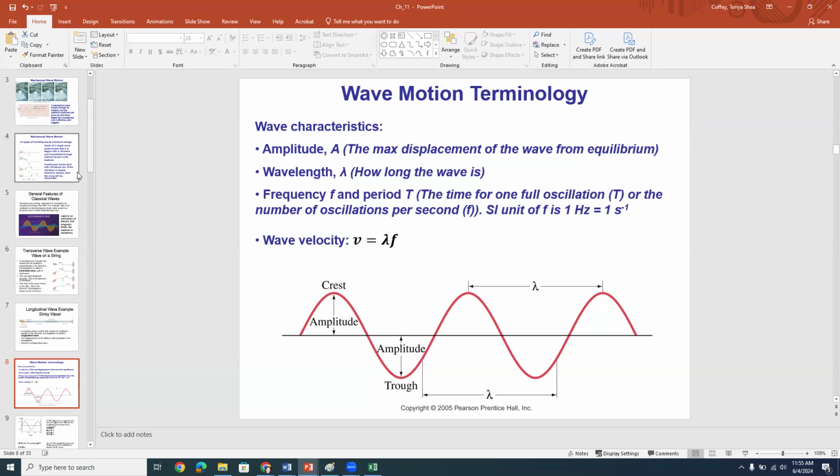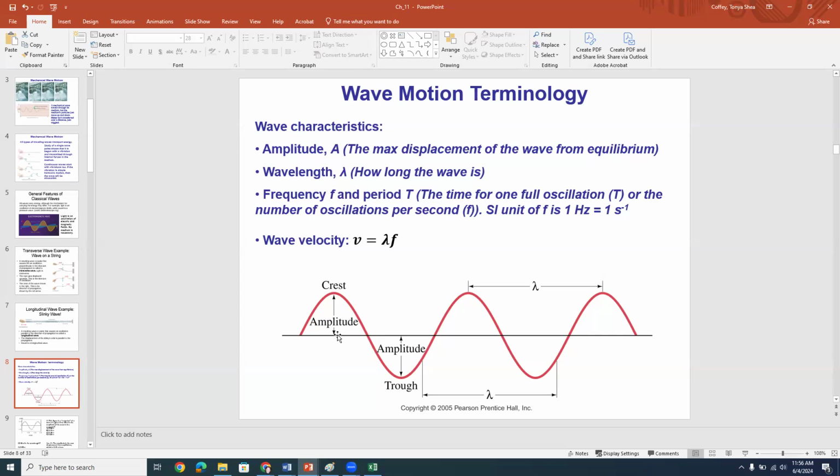Okay, so in this picture here below, I'm going to call equilibrium the medium when it's not being disturbed by the wave, okay? And here, that's indicated with the black line that runs through the middle of this red wave. That's the equilibrium position of the medium. And you can imagine that maybe this is a snapshot of a wave on a string or a water wave, for example, okay? Now, the amplitude is the absolute value of the max displacement of the wave from equilibrium.